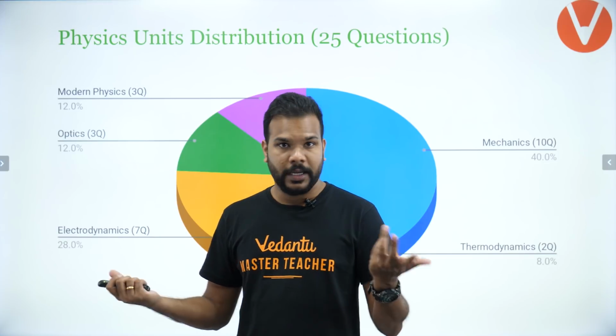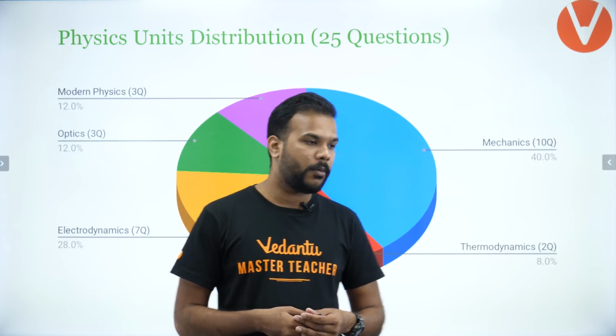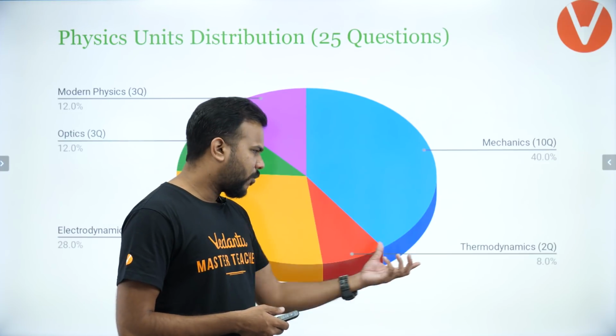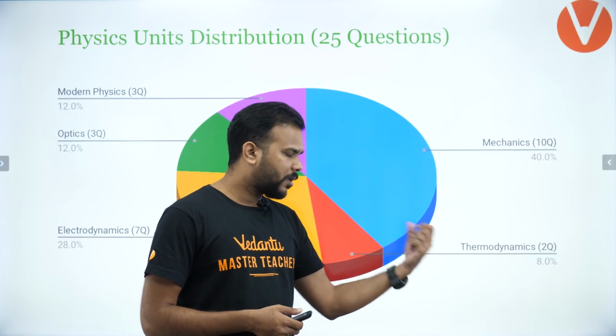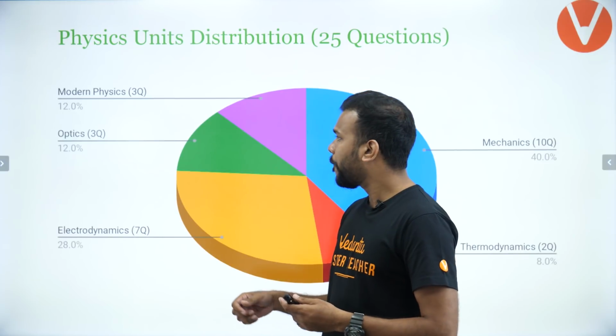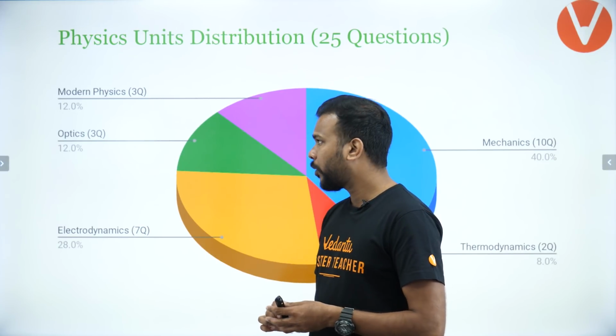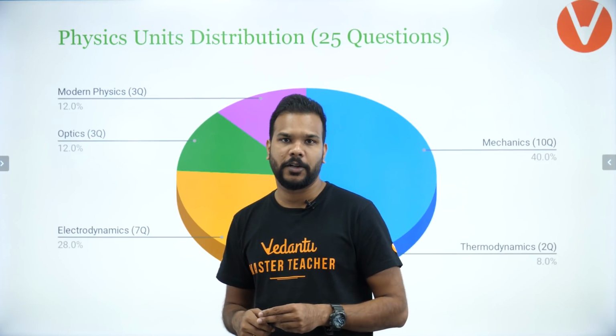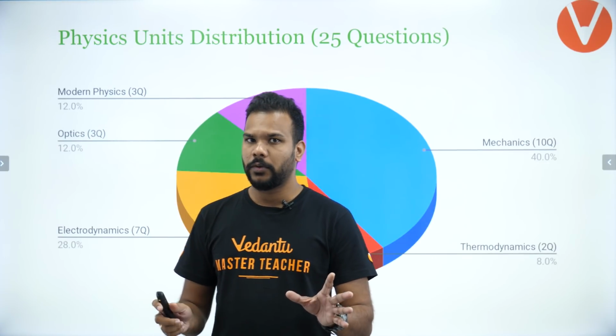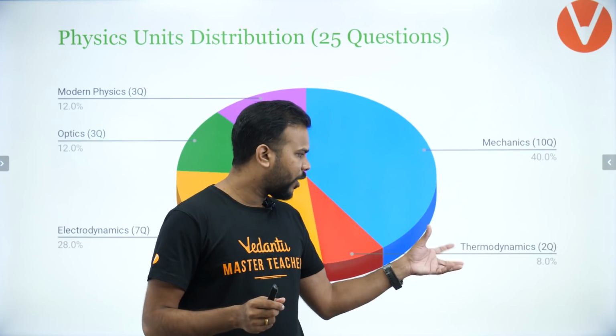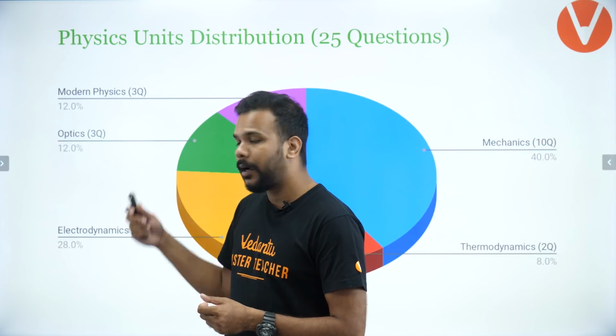Okay, so again, staying as the two most important units here. Thermodynamics had only 2 questions, making it only 8% of the paper. On the other hand, modern physics and optics both had 3 questions each, making both of them 12% of the entire paper. Okay guys, so trend stays, little bit of changes happening in thermodynamics and optics here.